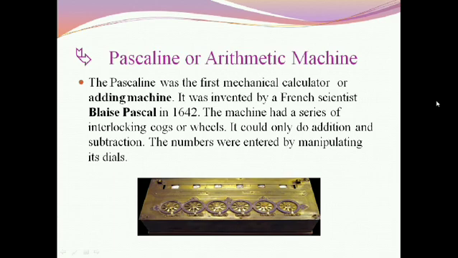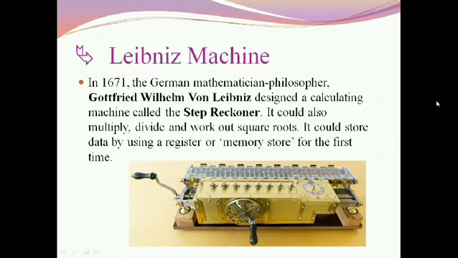Next comes here Leibniz machine. In 1671, the German mathematician and philosopher Gottfried Wilhelm von Leibniz designed a calculating machine called the step reckoner. It could also multiply, divide, and work out square roots. It could store data by using a register or memory store for the first time.